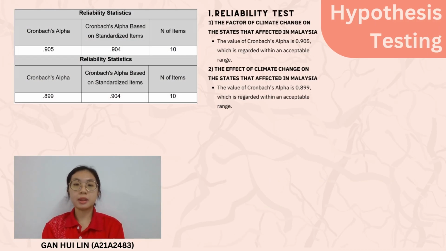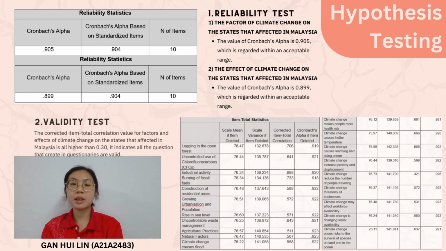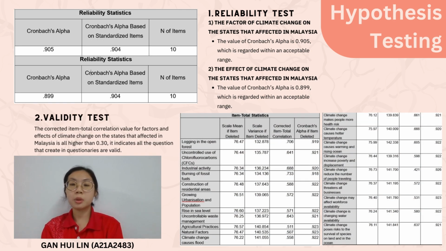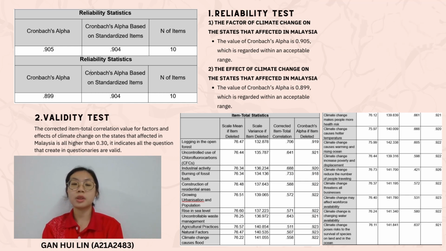Reliability test. The value of the factor of climate change in Malaysia is 0.905 and the value of the effect of climate change in Malaysia is 0.899, which is regarded as within an accepted range. Validity test. In this study, the corrected item total correlation value for factor and effect of climate change on the states that are affected in Malaysia is higher than 0.30. It indicates all the questions graded in the questionnaire are valid.